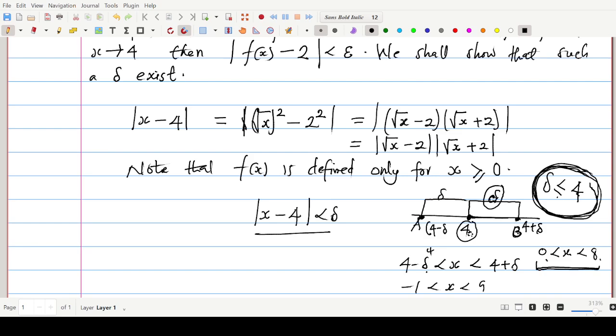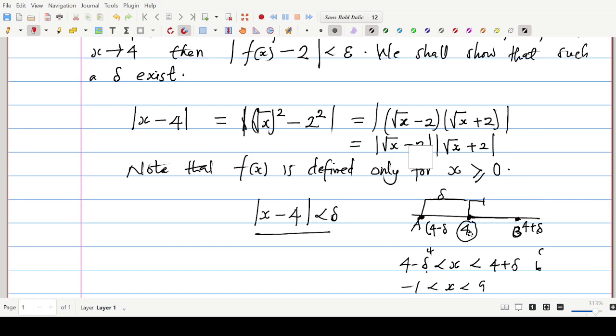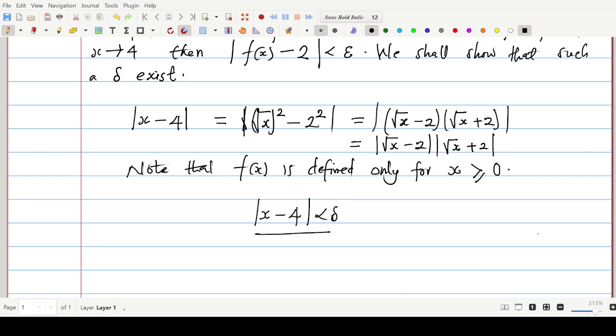Let me erase this from here now for clarity's sake. So this condition has to be strictly adhered to. Very, very important. So I can add to this my notes. Now I said note that f of x is defined only for x that are non-negative. Now to ensure this, delta must be less than or equal to 4. I've said that already. So this should be remembered. Don't forget this. This is a very important condition.